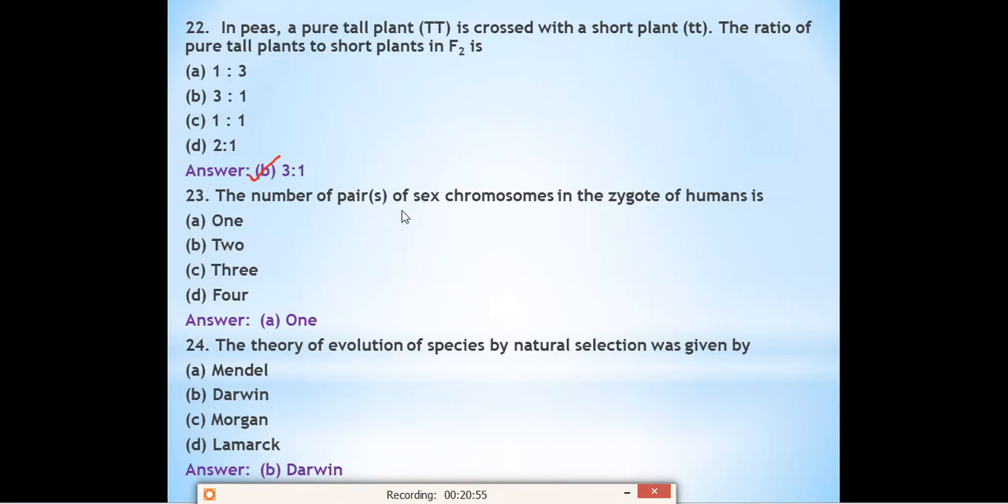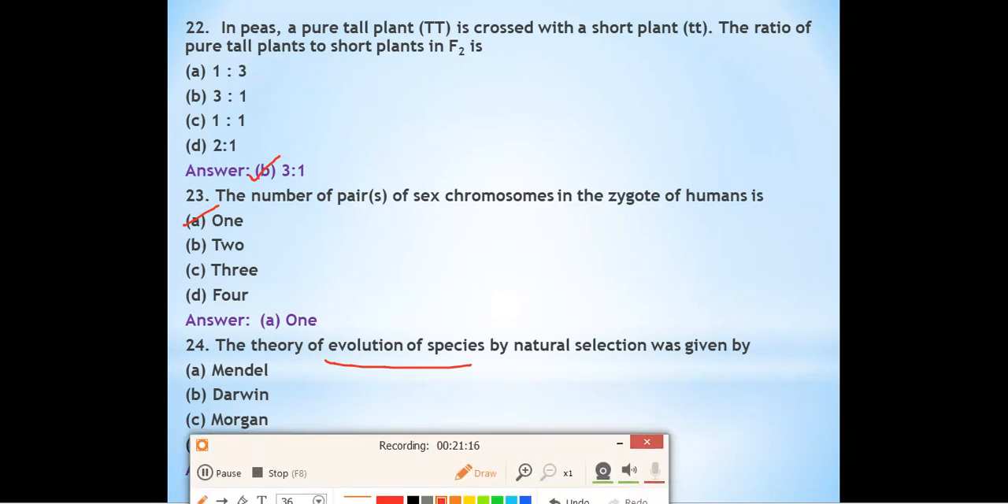Next, the number of pairs of sex chromosome in zygote of humans is? Only one, because we have 23 pairs of chromosomes. Out of that, 22 are autosomes and one pair of chromosomes is called the sex chromosome. So the correct answer is 1. The theory of evolution of species by natural selection was given by which scientist? It was given by Darwin. Darwin was the scientist who gave the theory of natural selection.